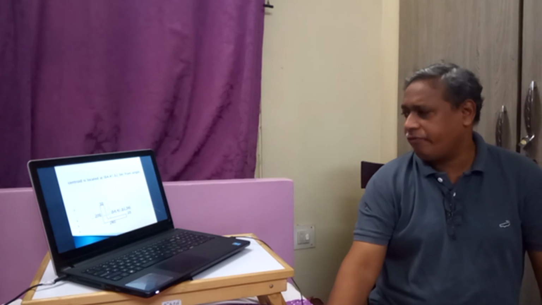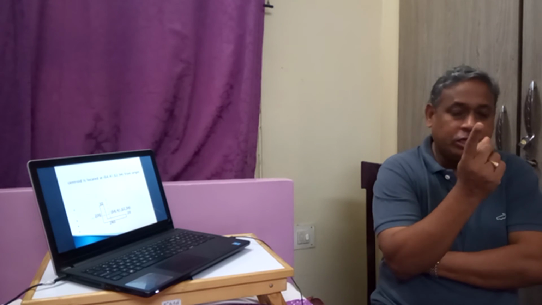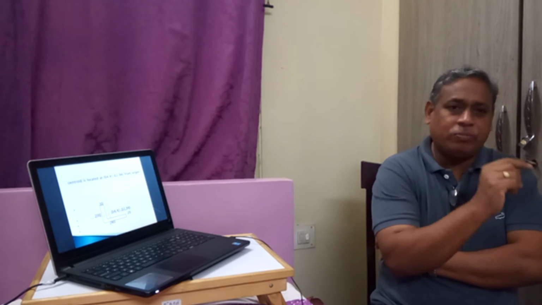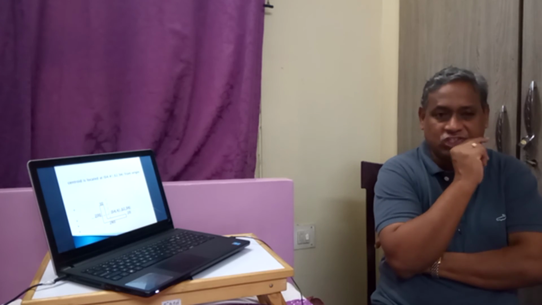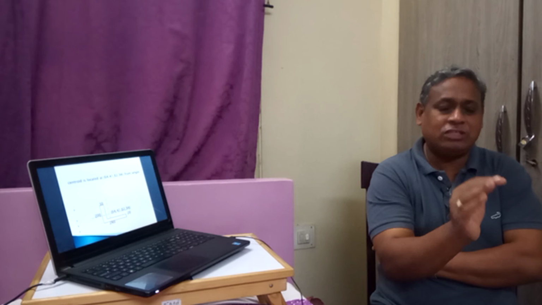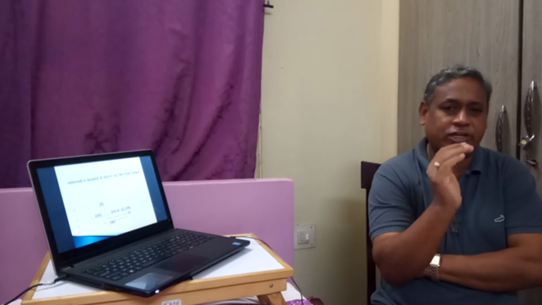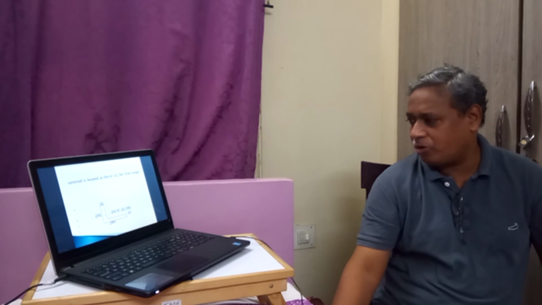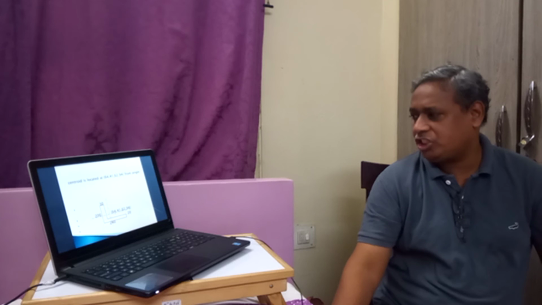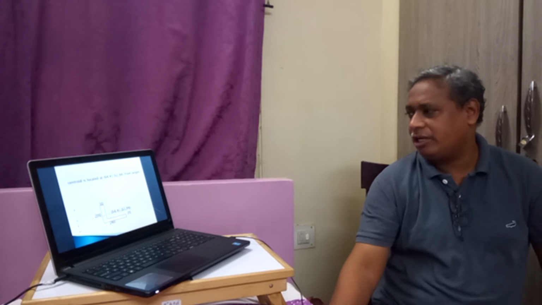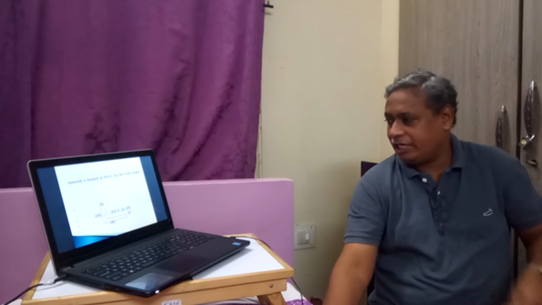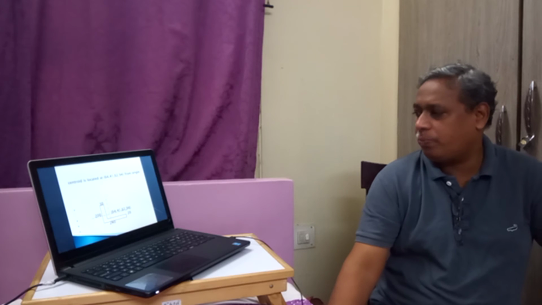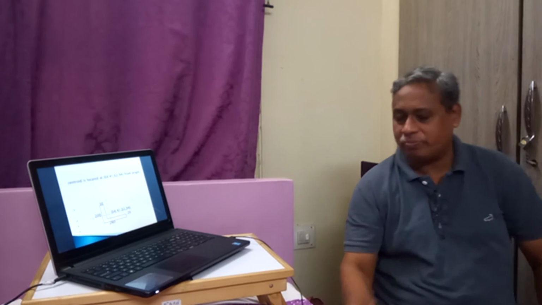So here we can see where this centroid is lying. Remember, we are measuring the centroid from the left bottom corner, taking it as the origin. The centroidal distance is the distance from a reference point, and here our reference point is the origin. So from the origin, the x bar distance is 64.41. In the vertical direction it is 62.94 from the origin. So we are getting the centroidal distance as 64.41 and 62.94.